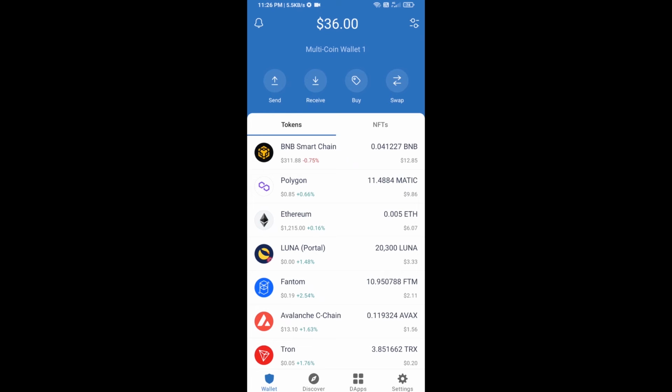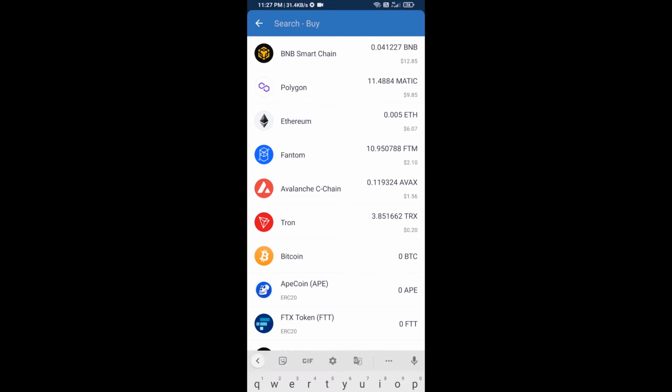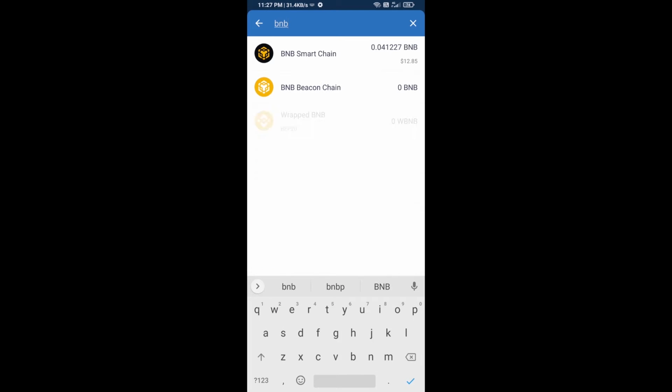Hello guys, today I am going to tell you how to buy Digital Trip Advisor token on Trust Wallet using the PancakeSwap exchange. Firstly, you will buy BNB Smart Chain. Click on the buy button and here you will search BNB. Then open BNB Smart Chain